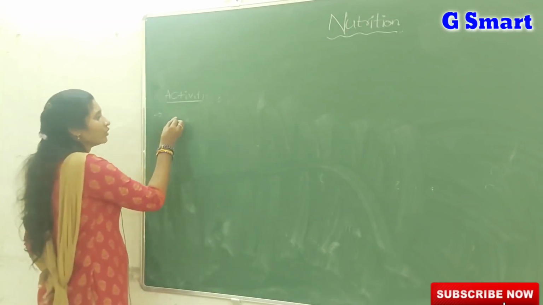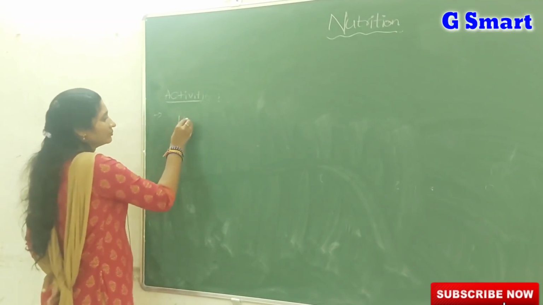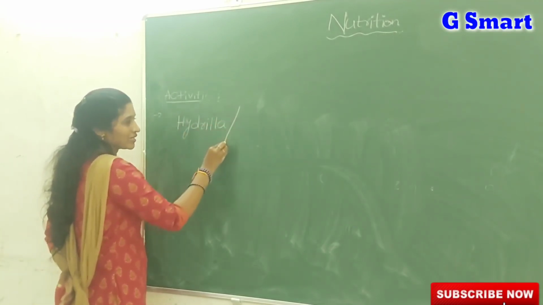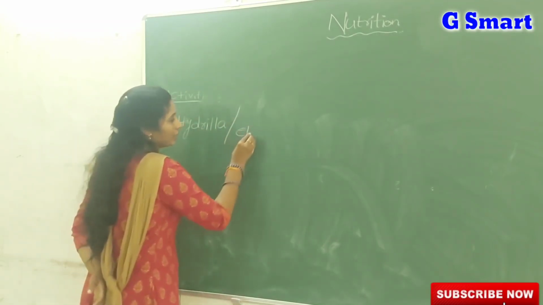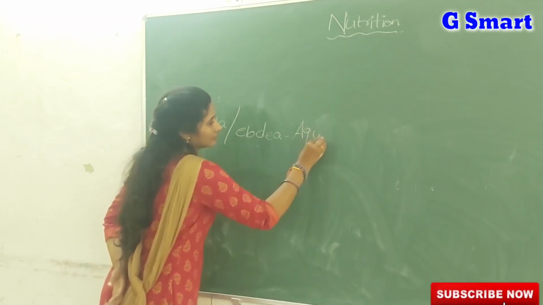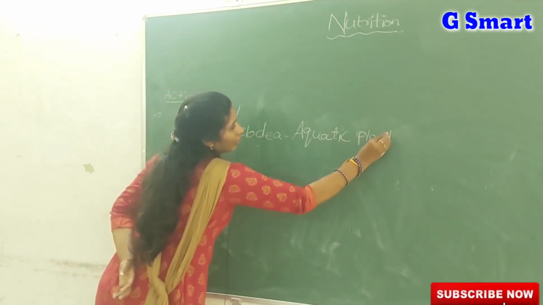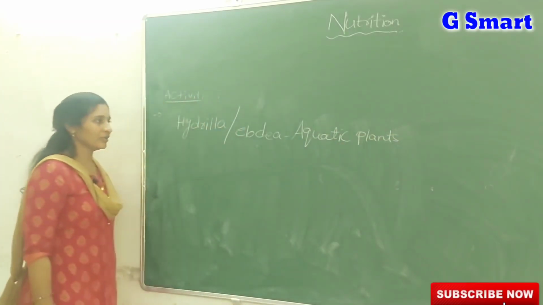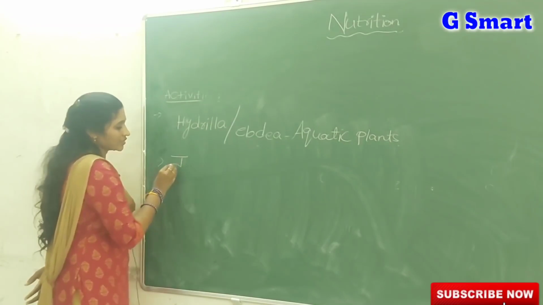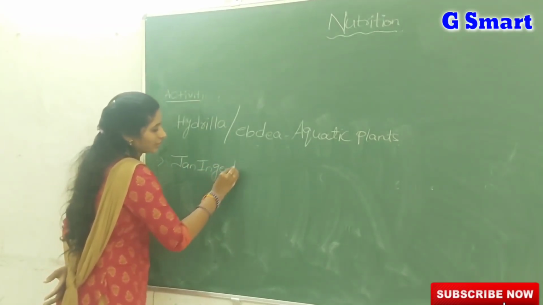And one more activity: oxygen is released during the process of photosynthesis. For that we use aquatic plants only. Mostly in the experiment we use two types of plants, either hydrilla or Elodea. These two are aquatic plants. Already we studied Jan Ingenhousz. Who is that? Jan Ingenhousz.